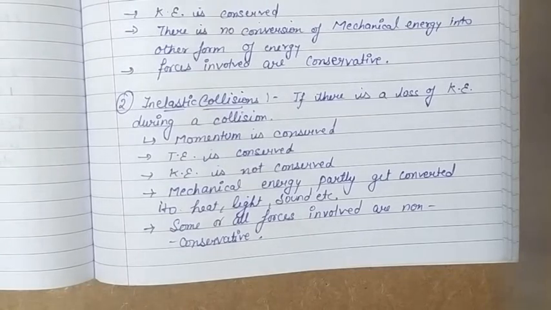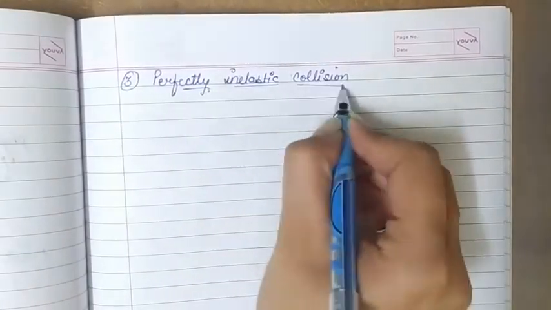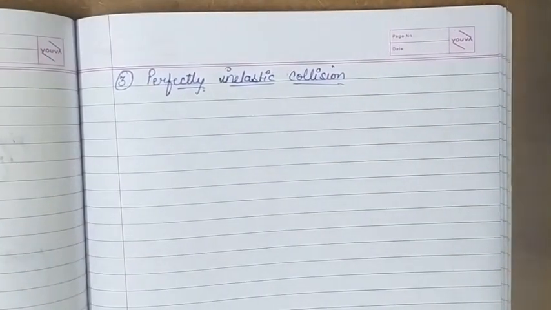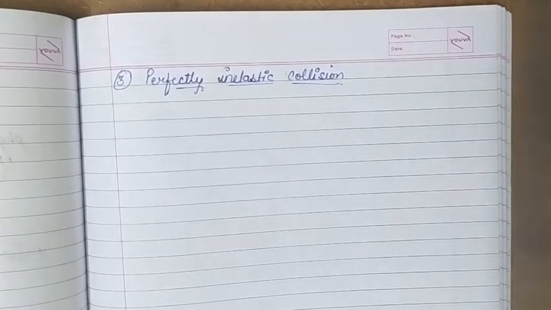Now the next one is perfectly inelastic collision. In this type of collision, the two bodies that are colliding stick together after the collision and start moving as a single body with a common velocity.